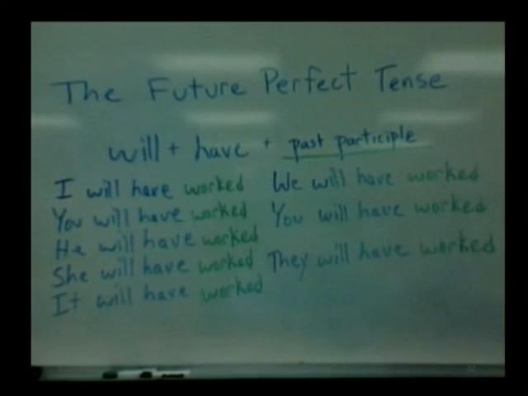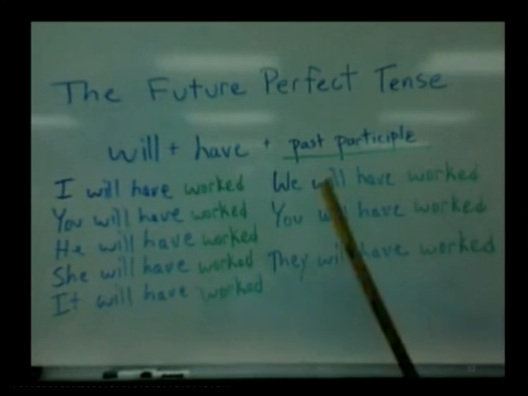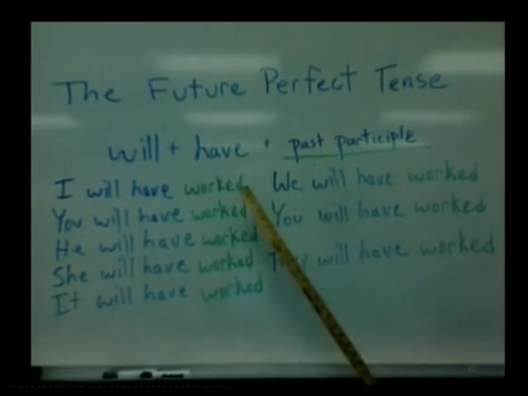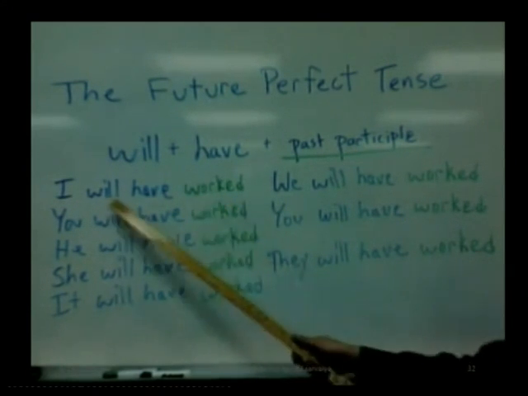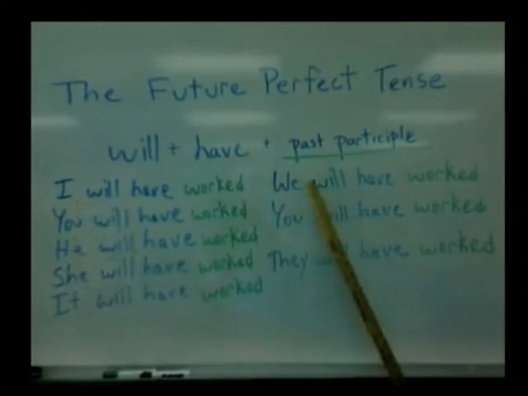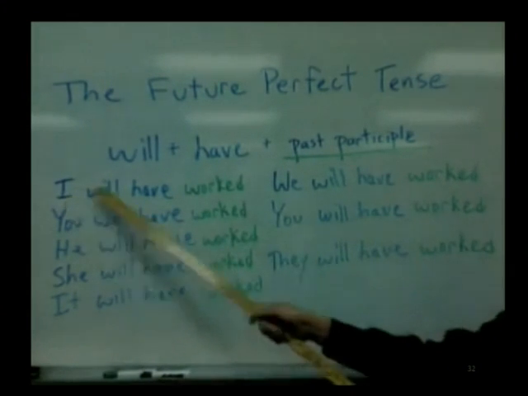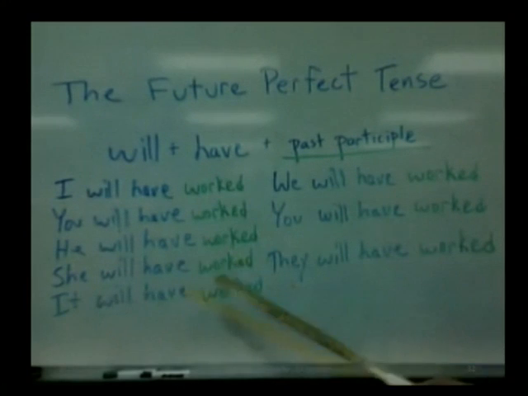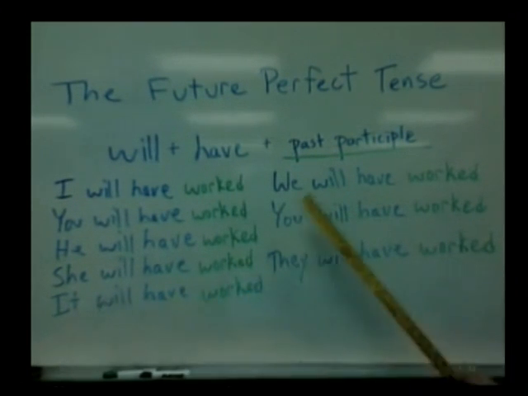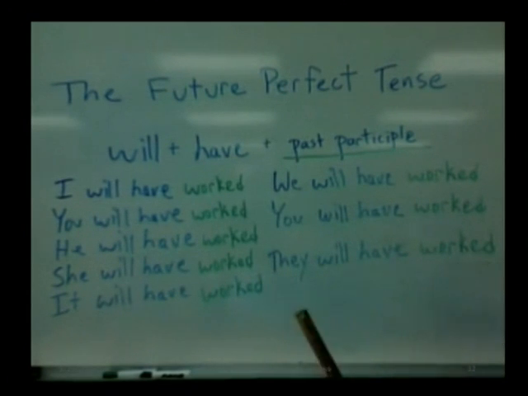In this example, I put the verb work into the future perfect tense. The past participle for work is worked. Notice that the future perfect tense doesn't change depending on the subject. Exactly. I will have worked, you will have worked, he will have worked, she will have worked, it will have worked, we will have worked, you will have worked, and they will have worked.